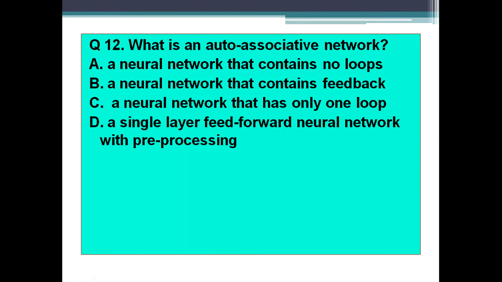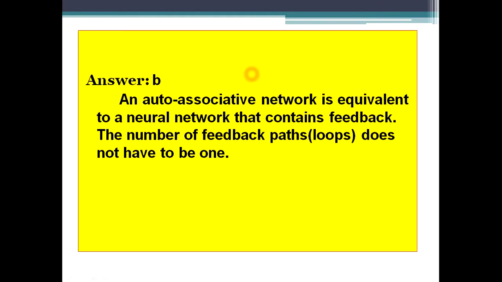Do remember, guys, auto-associative network, let me tell you the answer. The answer will be option B. An auto-associative network is equivalent to a neural network that contains feedback, and